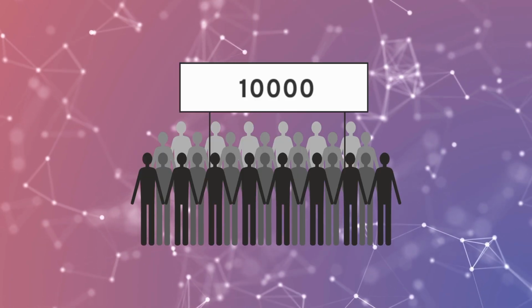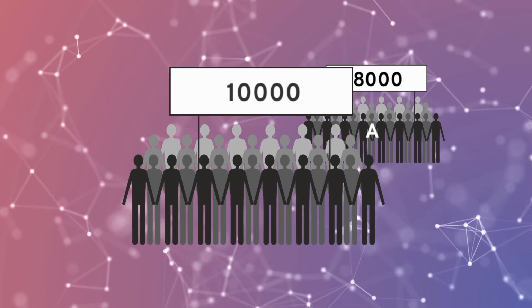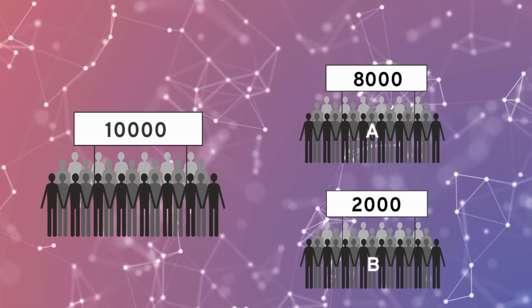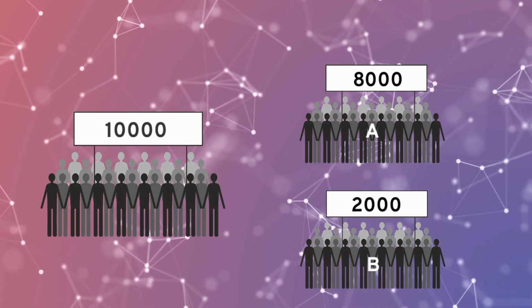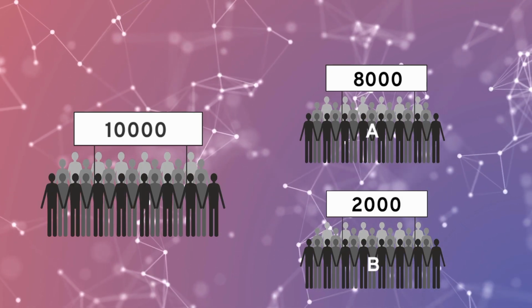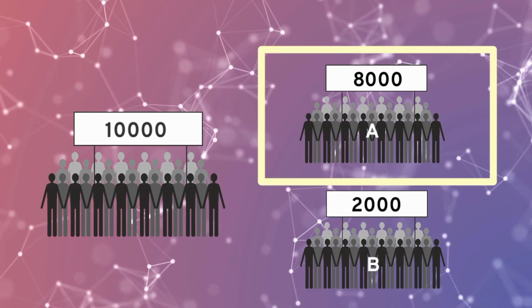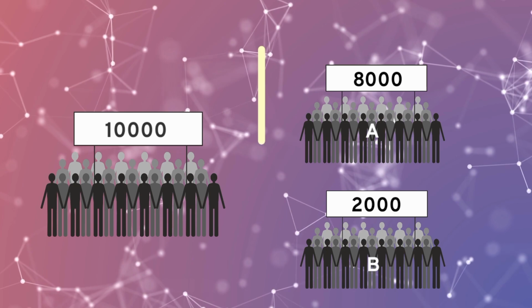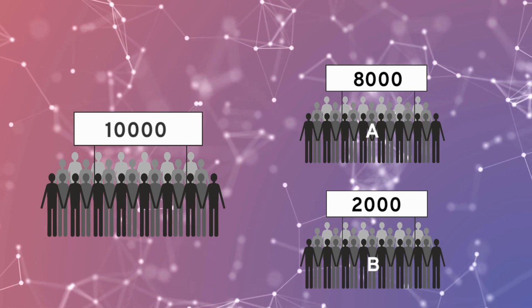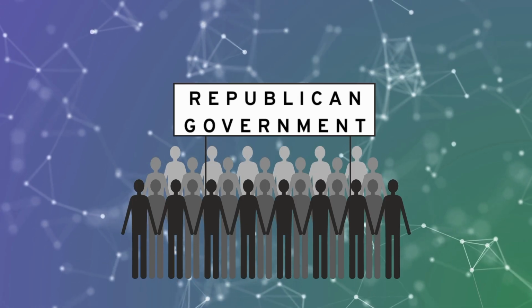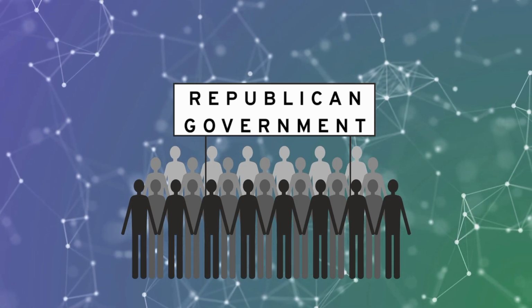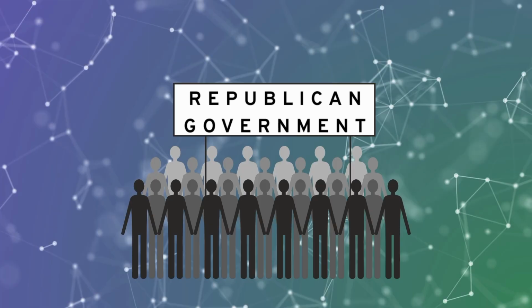Consider a country with a population of 10,000. Out of these, 8,000 people belong to Group A, while the remaining 2,000 belong to Group B. If the country hosts a purely democratic government, Group A will always have the upper hand in the formulation of policies, as they have more representatives or voters in the general elections. In the case of a republican government, power again resides in the hands of these 10,000 people, but in a more indirect or proportionate manner.